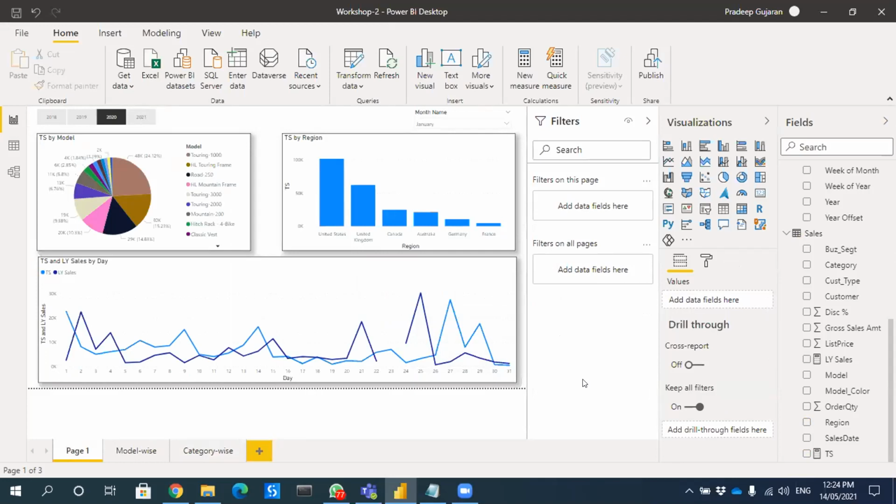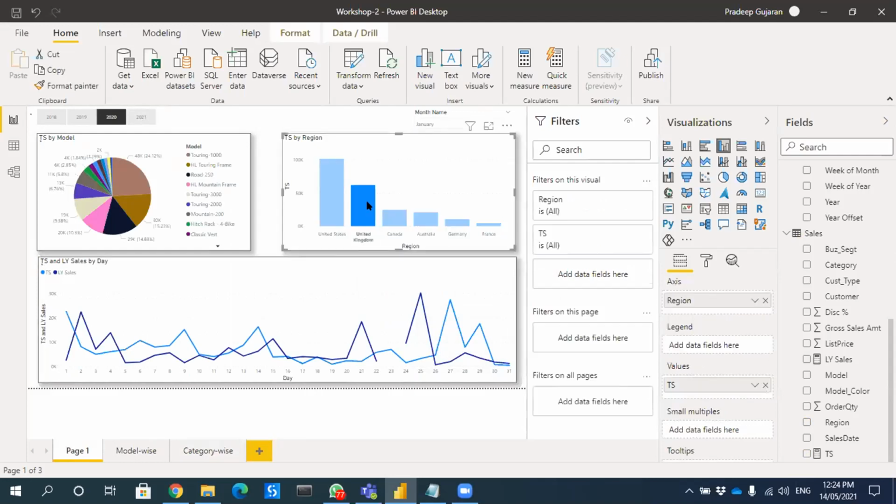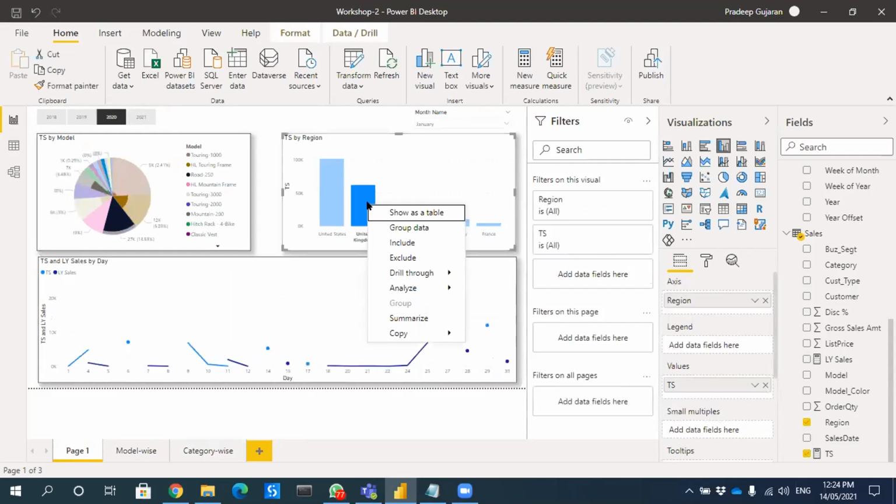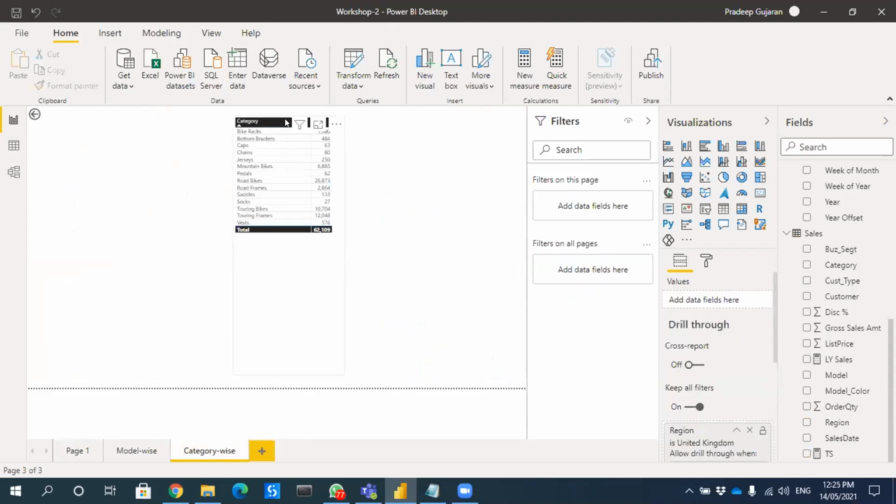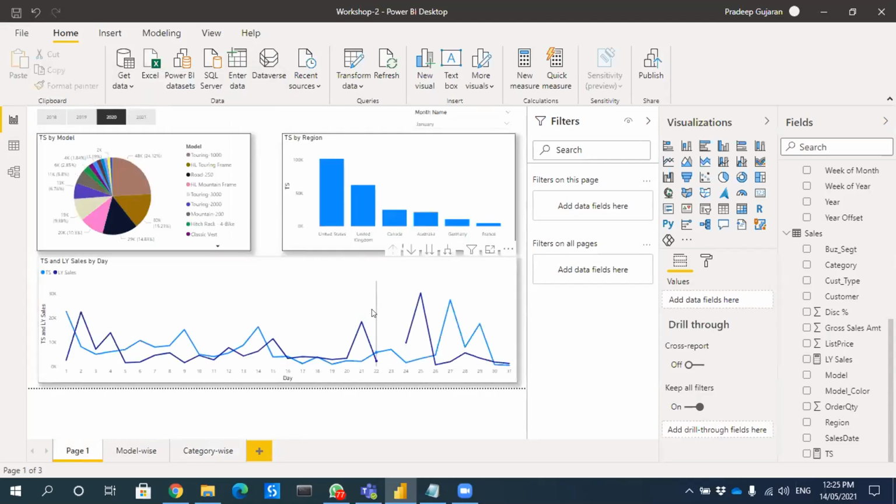Simple. Can you repeat the last step? Yes. So United Kingdom, I want to drill through category wise. So now I will be able to see the category wise. If I press control and click this arrow, keeping the control pressed, you'll be able to go back.